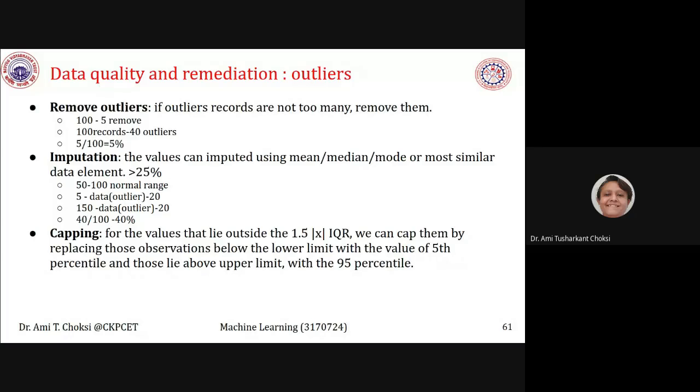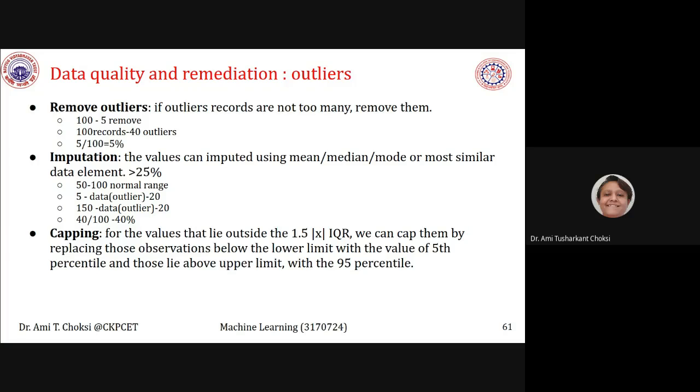We say that 1.5 IQR. IQR is what? It is Q3 minus Q1, right? Multiply by 1.5. Whatever is that value, the values less than that or greater than that, we will be considering as outliers, right? So we'll cap them.